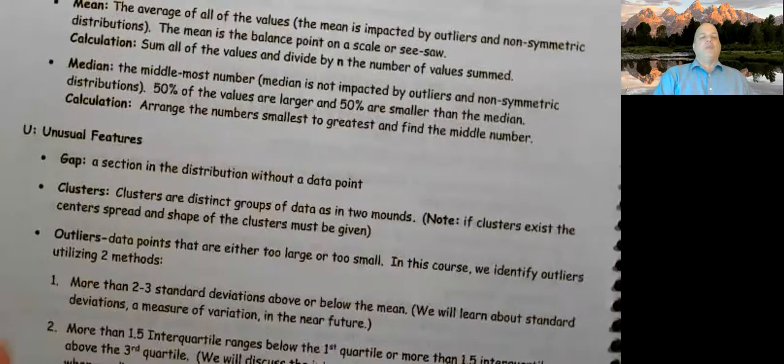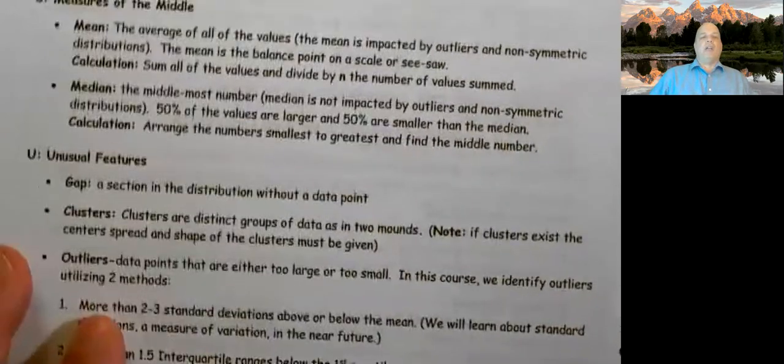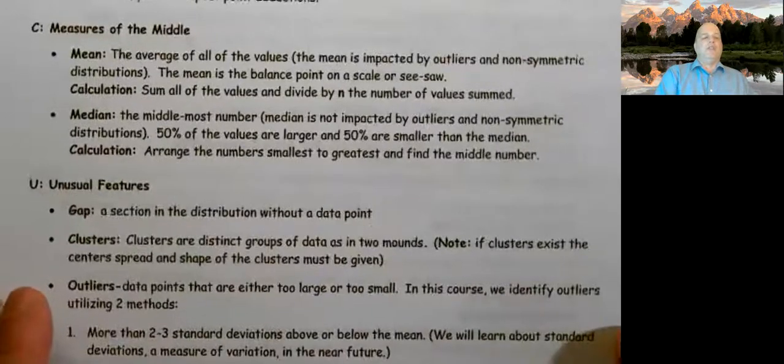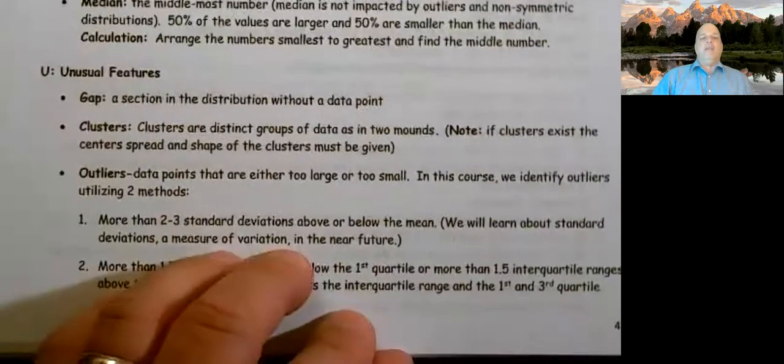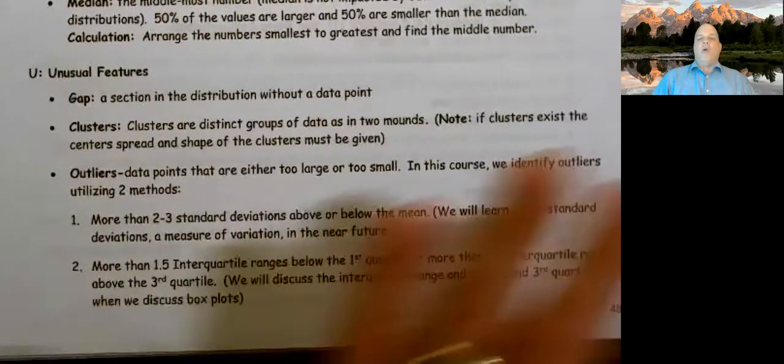Unusual features. A gap is a section without a data point, usually a single section, maybe two. Clusters are two distinct groups. Instead of having a big mound of data, we have two distinct groups of data. And if a cluster exists, we should describe shape and spread of both clusters. That's a requirement. An outlier is a data point that's either too small or too large. And in this course, we identify them by two different methods, and we'll go over that later.